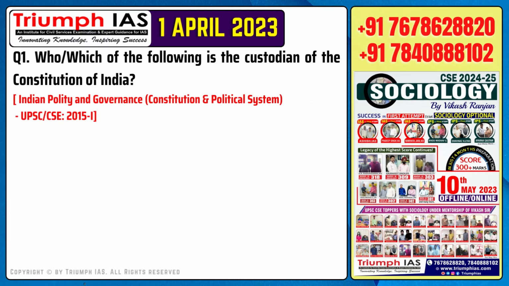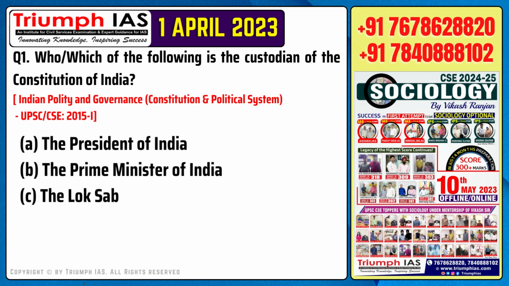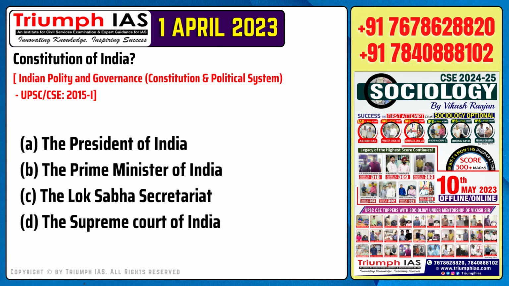Question number 1. Which of the following is the custodian of the Constitution of India? Option A. The President of India. Option B. The Prime Minister of India. Option C. The Lok Sabha Secretariat. Option D. The Supreme Court of India.